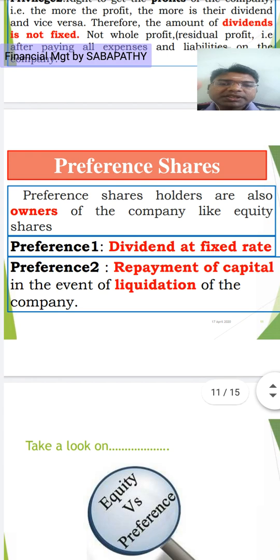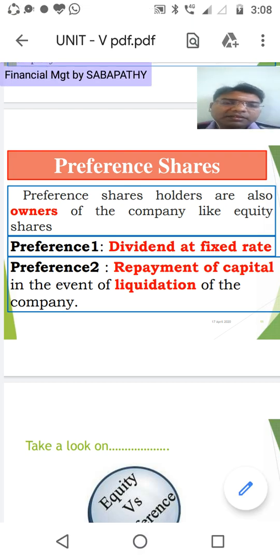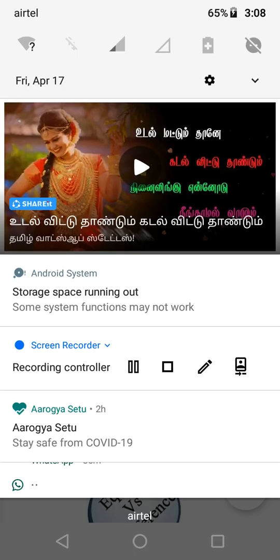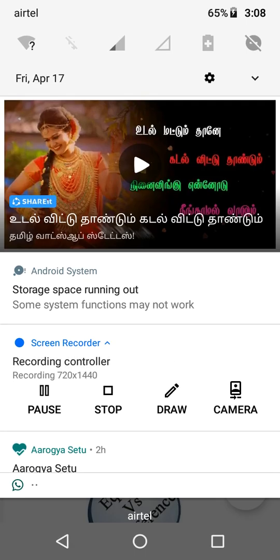And the second type of shares is known as the preference shares. These preference shareholders are also owners of the company like equity shareholders. In the name itself we have one thing, preference. What is meant by preference?